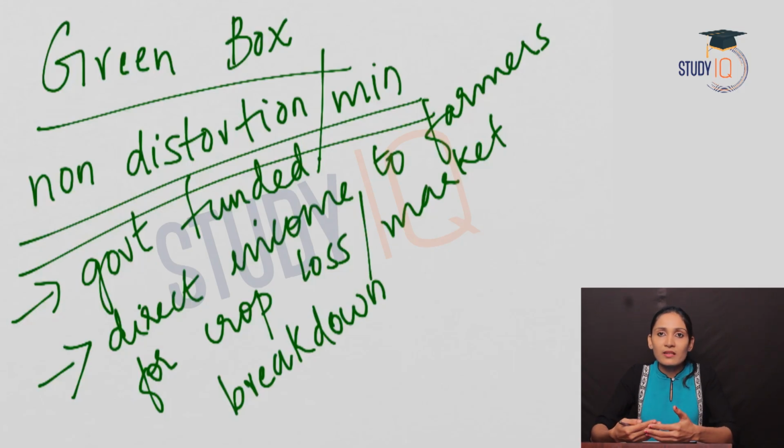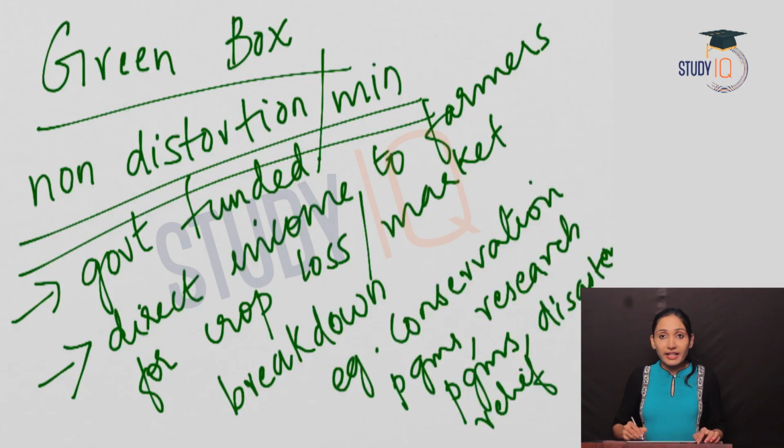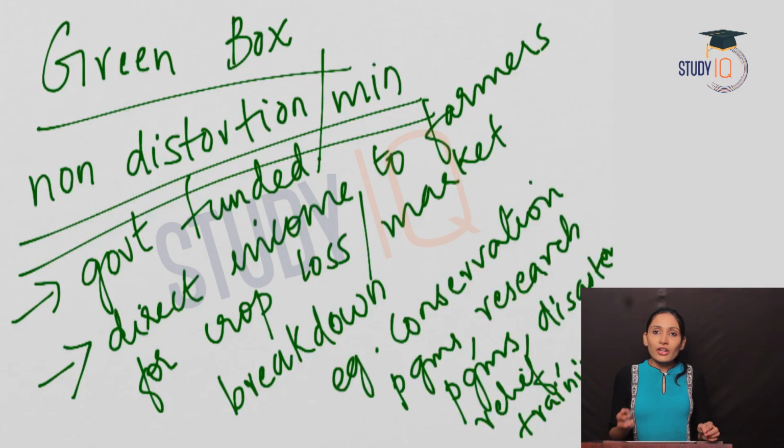And in case of disasters also, farmers will incur loss, and in order to minimize the losses due to disasters, the government would provide some subsidies. All these kinds of subsidies are included in the non-trade distortion category, that is the green box of the WTO subsidies. Environmental and conservation programs, research programs, training to farmers, etc. So in short, green box subsidies means those subsidies which are non-trade distorting. That means it has minimum distortion or no distortion on trade, and these are provided by the government.